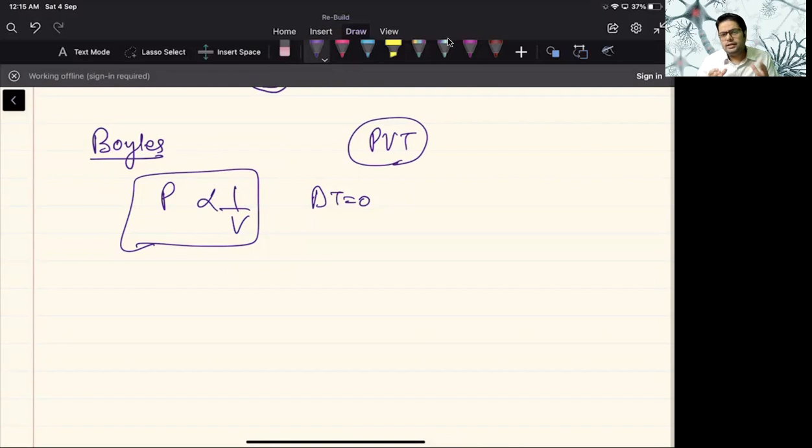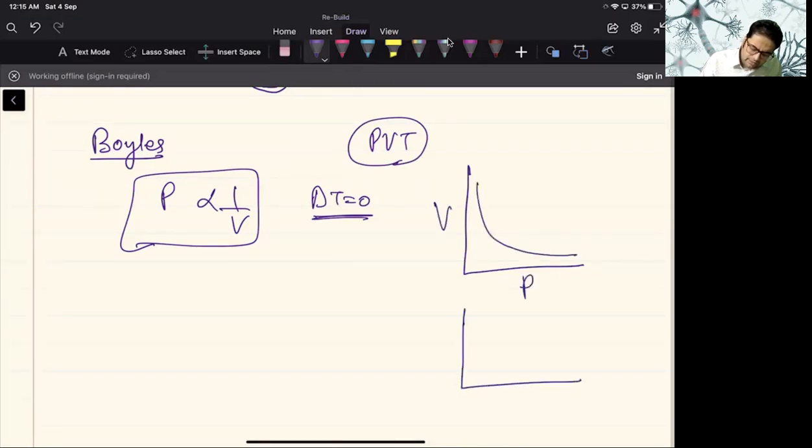If you want to find the interrelation between two, like pressure and volume, or pressure and temperature, then you have to keep the third one at a constant level. So when temperature is constant, pressure is inversely proportional to volume. We all know about it. We all know about these graphs: volume, pressure, PV, pressure. Look at this. Fine.